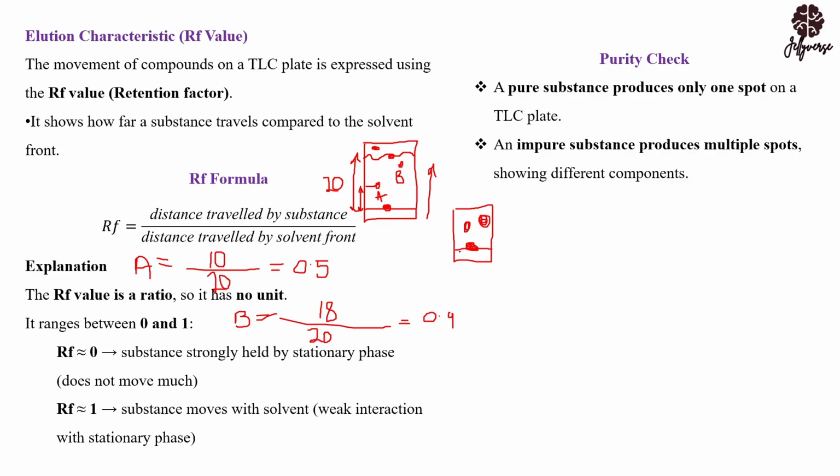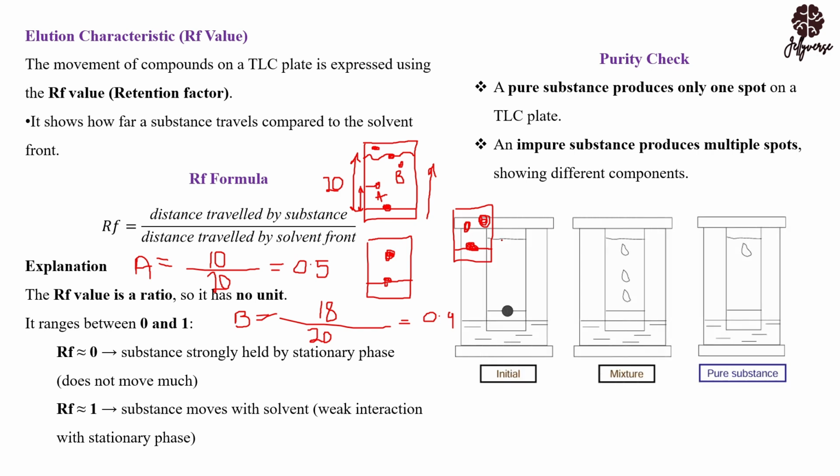So it's impure. But the moment you do your chromatographic experiment, and then you are having only one spot after dipping it into the solvent, you realize that it's only one spot, it's only one black spot that you are seeing throughout. Then this is to tell you that the compound is pure, because a pure substance is made up of only one spot on a TLC plate. But an impure substance, you are going to see multiple.